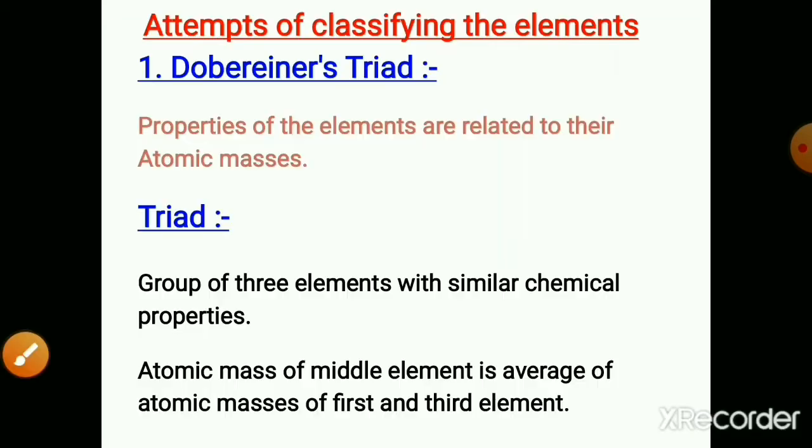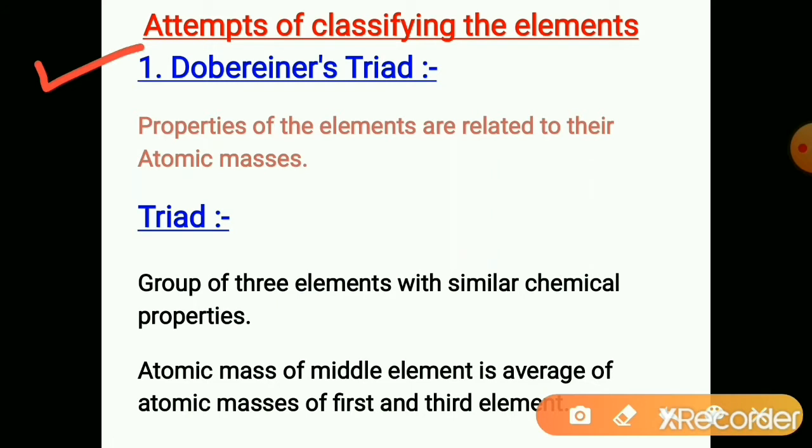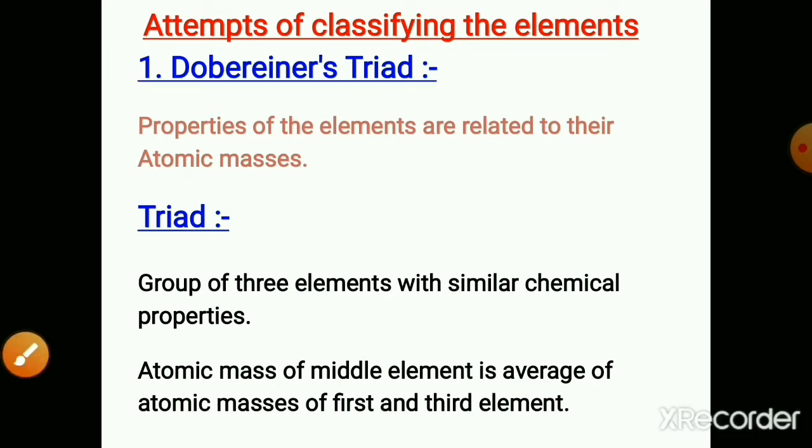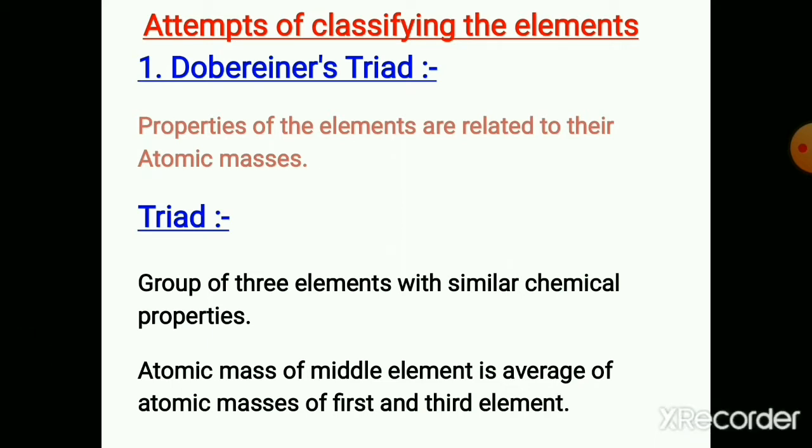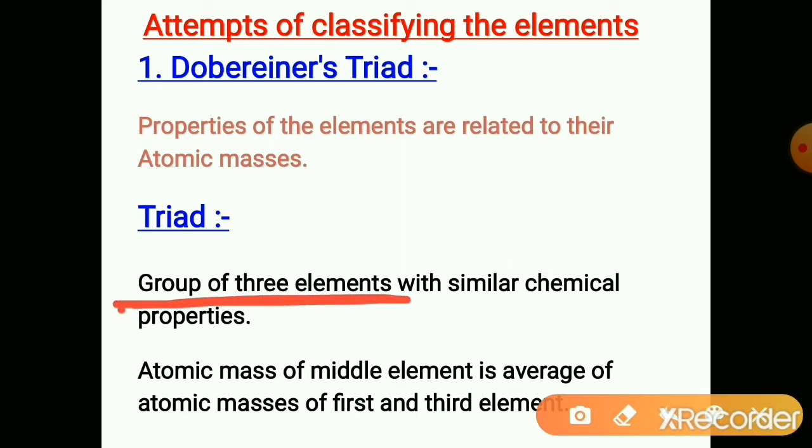The first attempt is made by Dobereiner, which is named as Dobereiner triad. He considered the atomic mass as the basis for the classification. He made the group of 3 elements. These elements are with similar chemical properties. The elements in the triad have similar chemical properties.